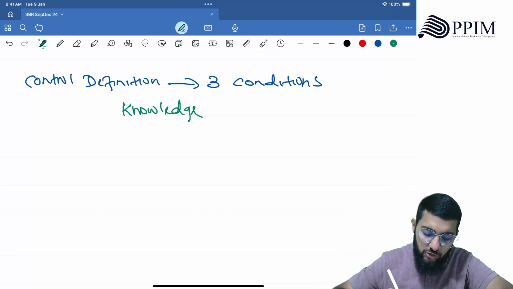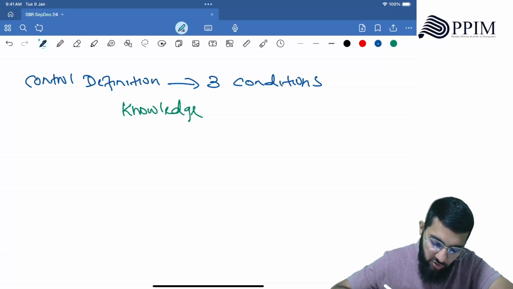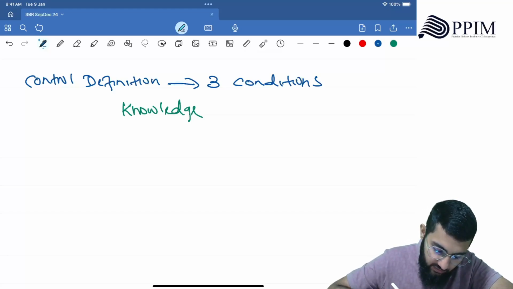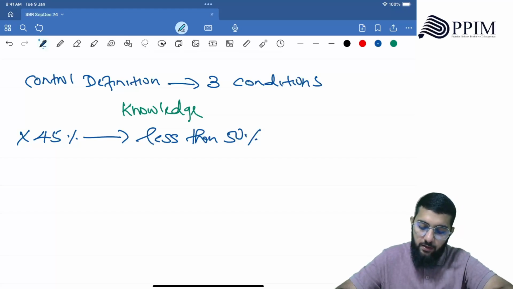So first you bring the control definition, then you say that first point, 45%, less than 50%, right?